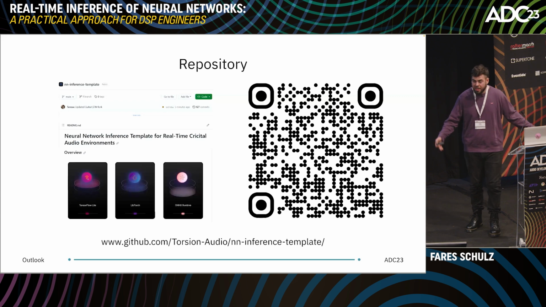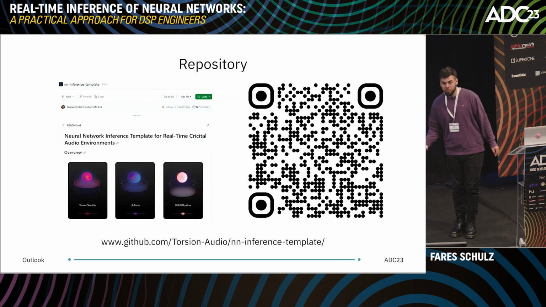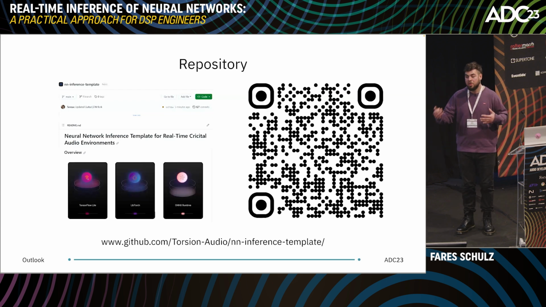And it's all free, the code is all open source, and we would actually love to see some of you contributing to this plugin template, whether it's just by sharing some bugs that you find, or by contributing to the code base, or also to share some benchmarks.